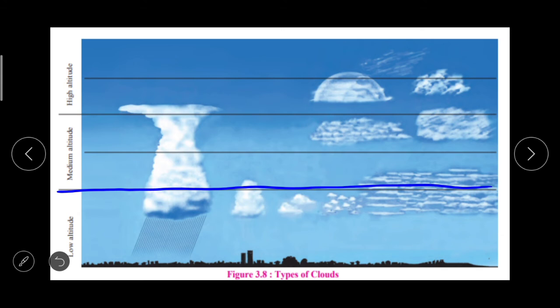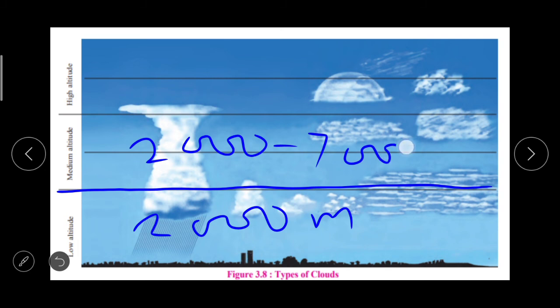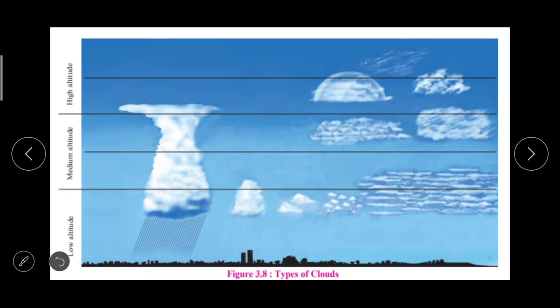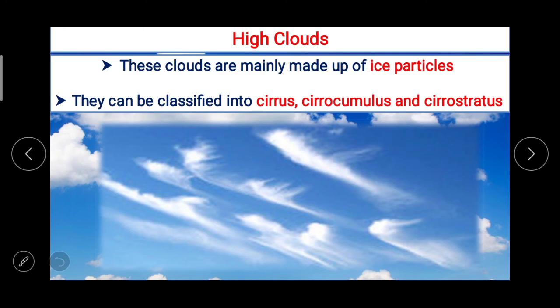Low altitude, that is less than 2,000 meter. Medium altitude, that is around 2,000 to 7,000 meter, and high altitude, that is 7,000 to 14,000 meter. Low altitude, medium altitude, high altitude, that is high clouds, medium clouds and low clouds. Now the first thing, high clouds.